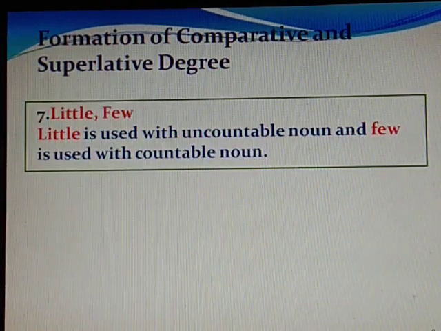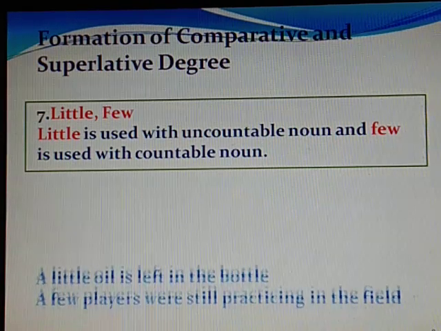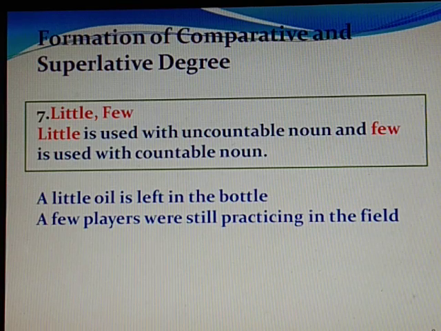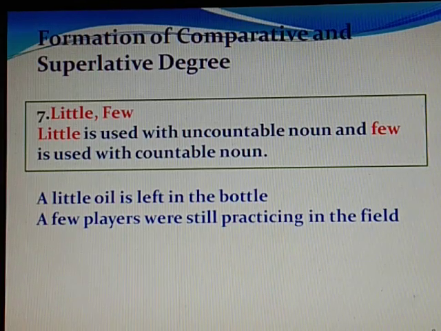Little, few. Little is used with uncountable nouns and few is used with countable nouns. Like a little oil is left in the bottle. A few players were still practicing in the field. Now here one thing, when I say little, it means almost nothing. But when I say a little, it is a positive thing, means something is there. Similarly, few is a very small amount, equal to nothing. But a few means there were some.